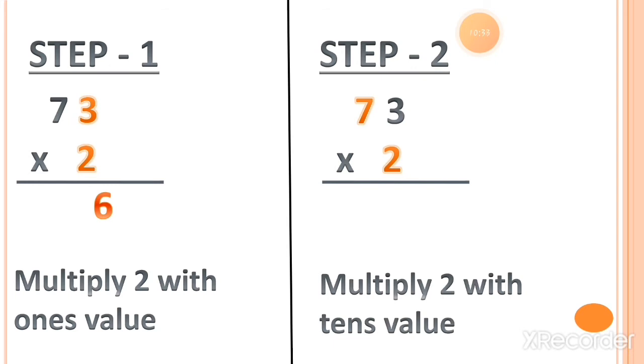Whenever you are regrouping the tens, you will get the answer in 2 digits. So here is 2, let's multiply with the tens value, which is 7. So 2 sevens is 14. You can see that we get the answer in 2 digits. Again, there is no next column of hundreds, that's why we can write down the answer in 2 digits.